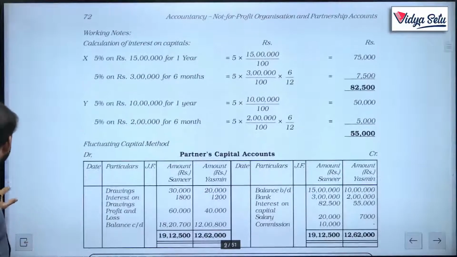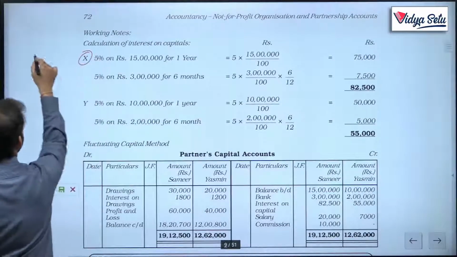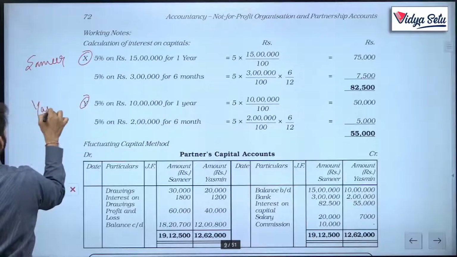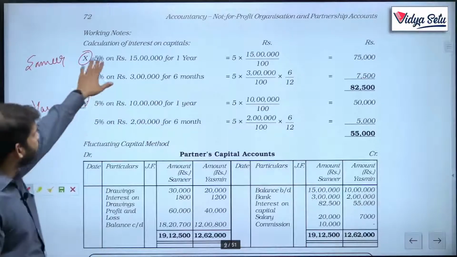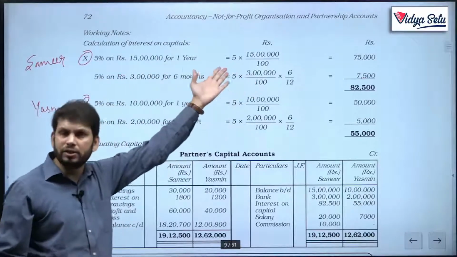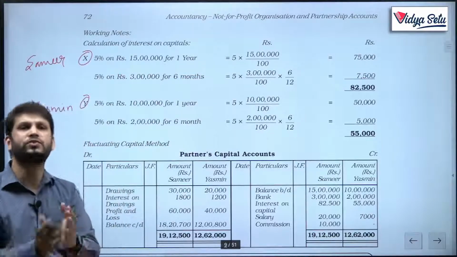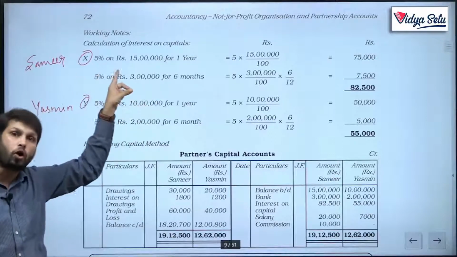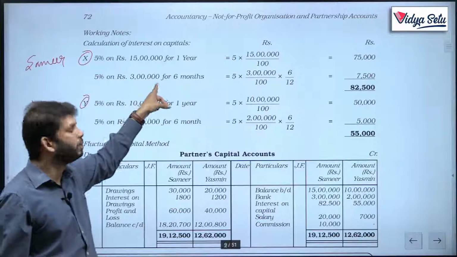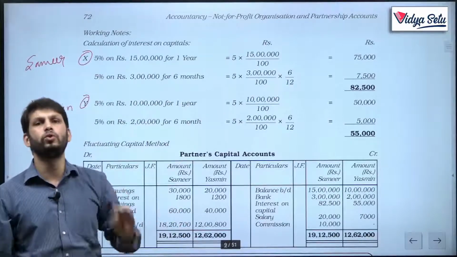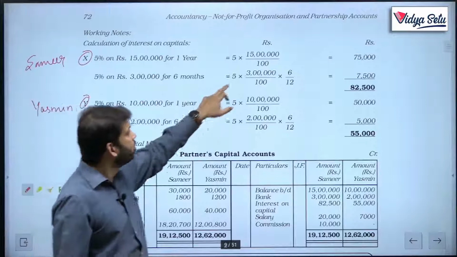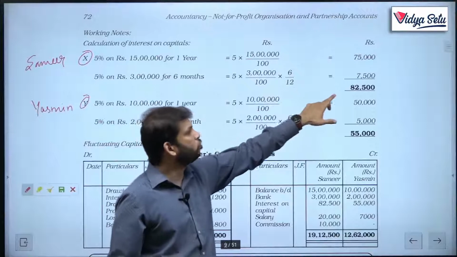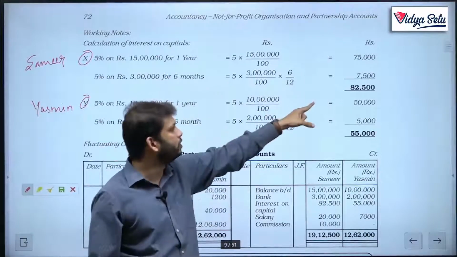So, again, this is Samir, this is Yasmin. Now, on the opening balance of Samir, the entire year's interest will be given because the firm has enjoyed this 15 lakh for the entire year, but the additional 3 lakh was given on 1st October, so the firm could enjoy this money only for 6 months, from 1st October to 31st March. So, only on 3 lakh rupees, 5% only for 6 months. So, the total interest the firm will give to Samir will be 82,500.